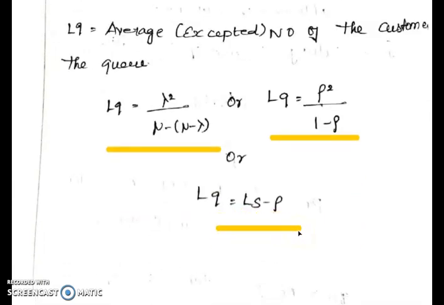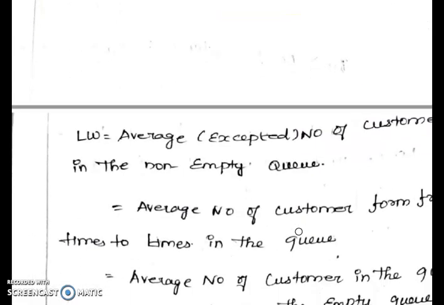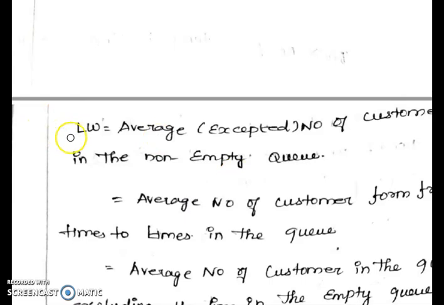We can use any one of these formulas. Lq is also Ls minus rho. And we have to find Lw. Lw means the average expected number of customers in a non-empty queue.